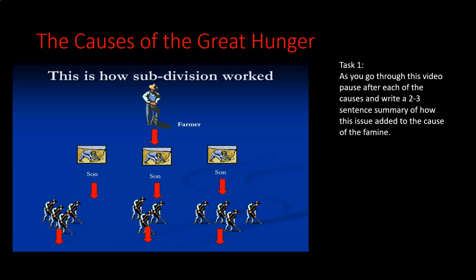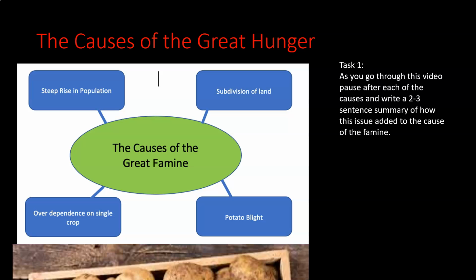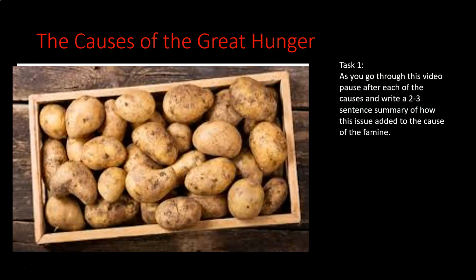So essentially what we end up with is a system where the people are totally reliant on a single crop. So this is the third cause. All of these, you see, are linking together. And the crop that they became totally dependent on was the potato. The reason for this is that most of the time when these people were working, they were working in order to grow crops for the landlord or for the tenant farmers in order to pay their rent. This is how they paid rent. They grew crops.